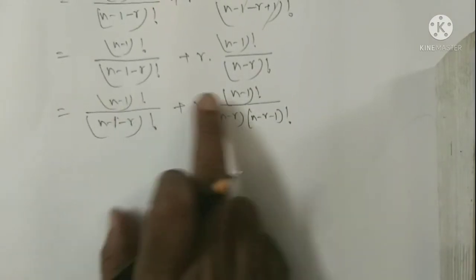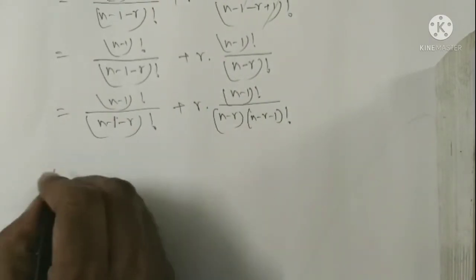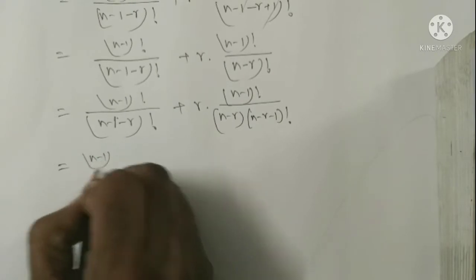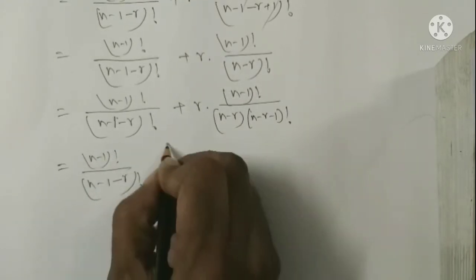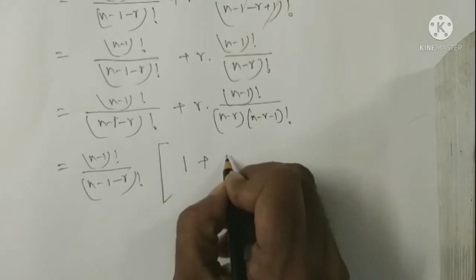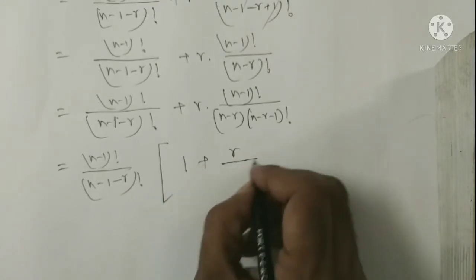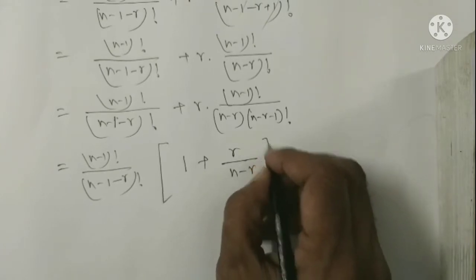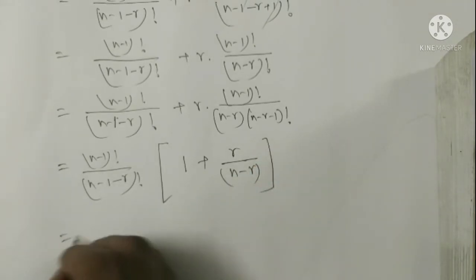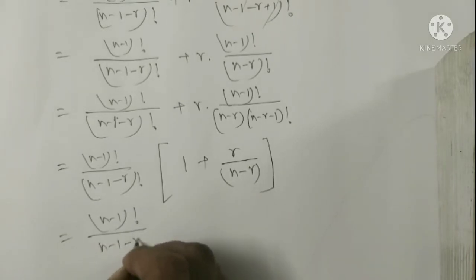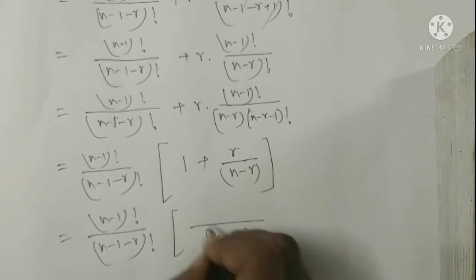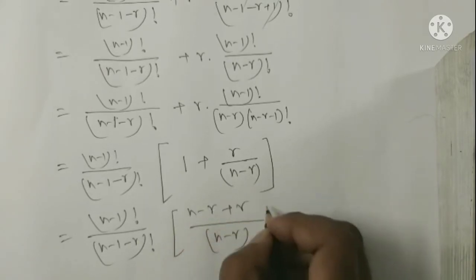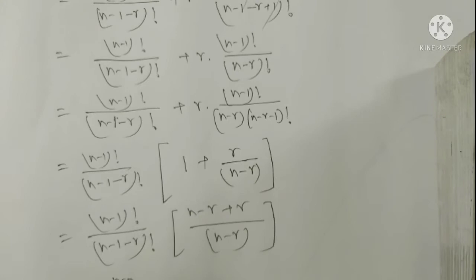Now the upper part and the lower parts are the same, and can be taken as common: n minus 1 factorial by n minus 1 minus r factorial, 1 plus r by n minus r, that is n minus 1 factorial by n minus 1 minus r factorial, n minus r plus r by n minus r.